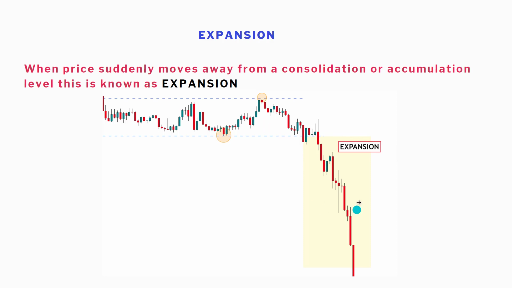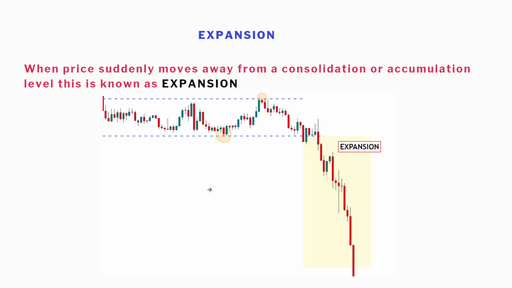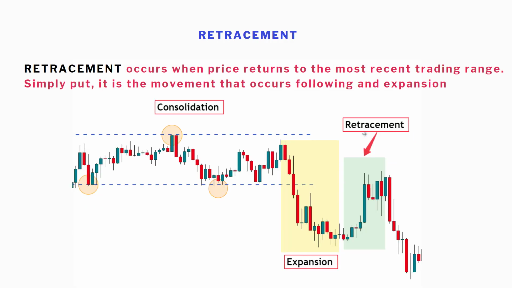So expansion happens right here. This is an example of expansion. When price suddenly moves away from a consolidation or accumulation level, this is known as expansion, and that is exactly what expansion is. Straight to the point. The next thing is retracement. You've heard people say retracement. Now, retracement occurs when price returns to the most recent traded range. Simply put, it is the movement that occurs following an expansion.